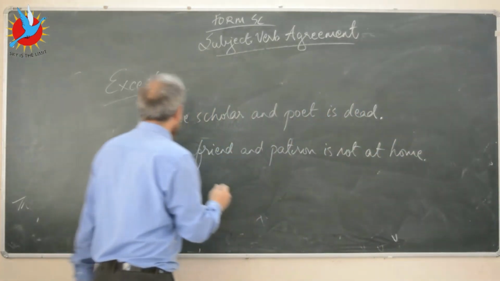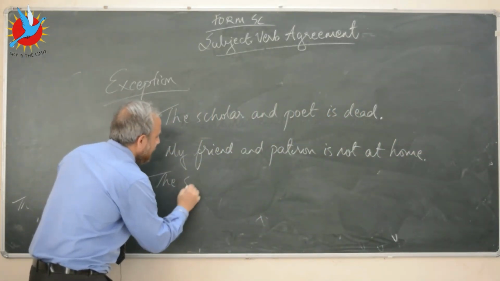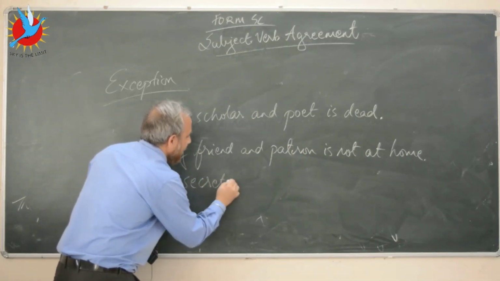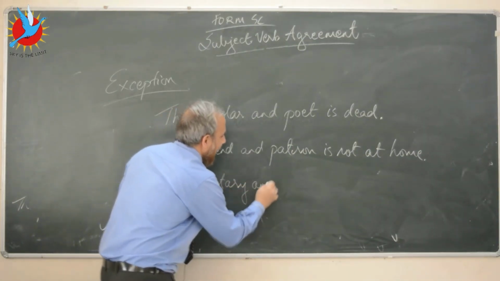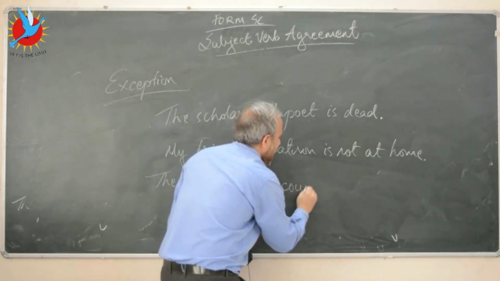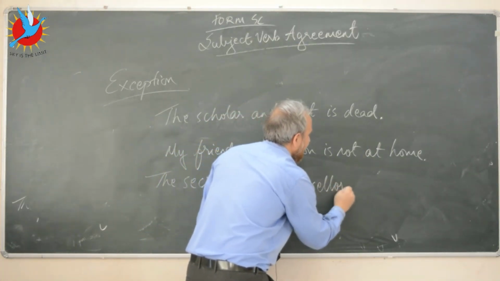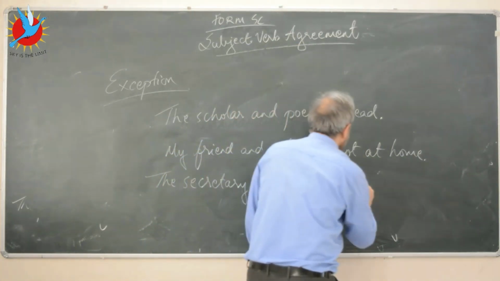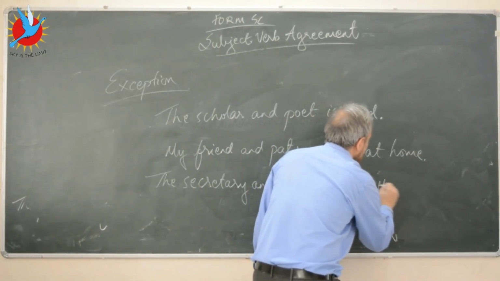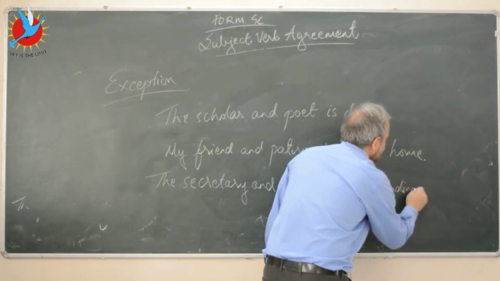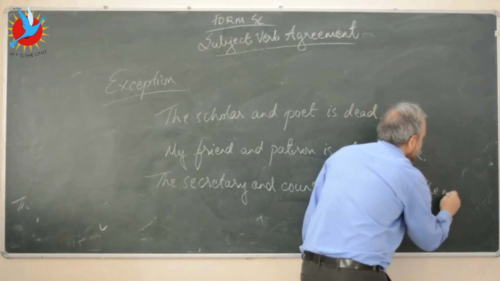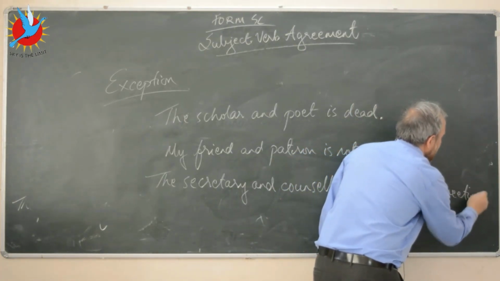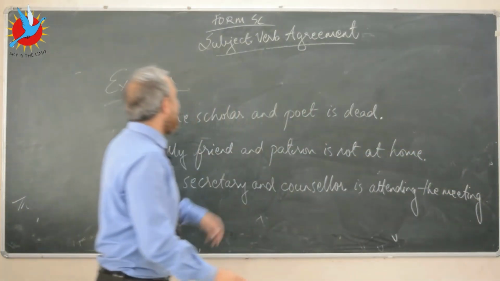Or let's say the secretary and counselor is attending the meeting.